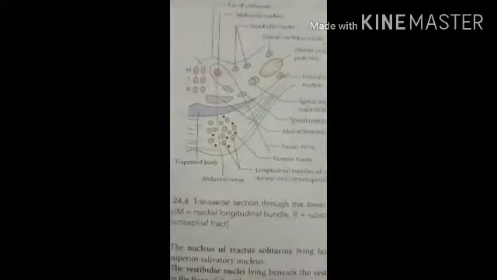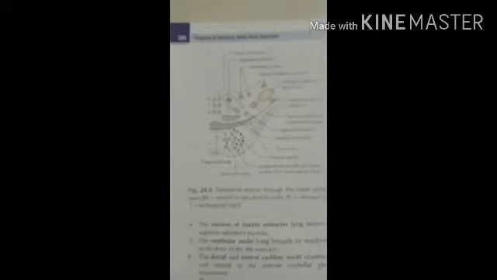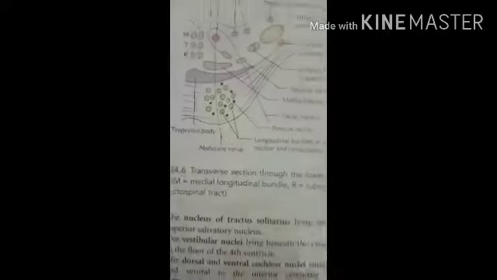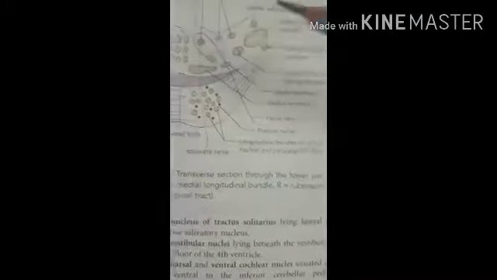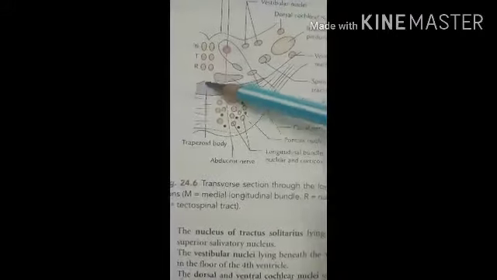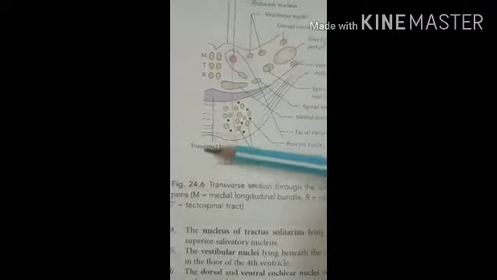Here you can see. After that we have to see the white matter. So the white matter of the pons shows the trapezoid body. Here you can see the trapezoid body.